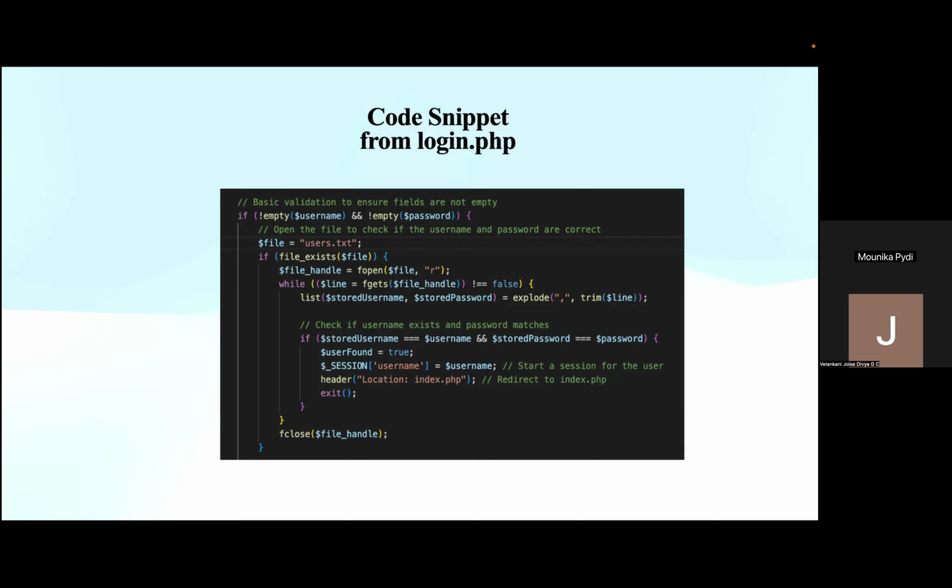After that, it compares the credentials with the stored values in the users.txt file, and if it finds a match, then it sets a session for the user, and after that it redirects them to the index page, so that it can grant access to the main content. In this process, if no match is found after reading all the lines, then it sets an error message saying invalid username or password. Basically, it is giving immediate feedback to the user. So this overall process helps authenticate users securely and ensures that only valid or registered users can log in to access the game.